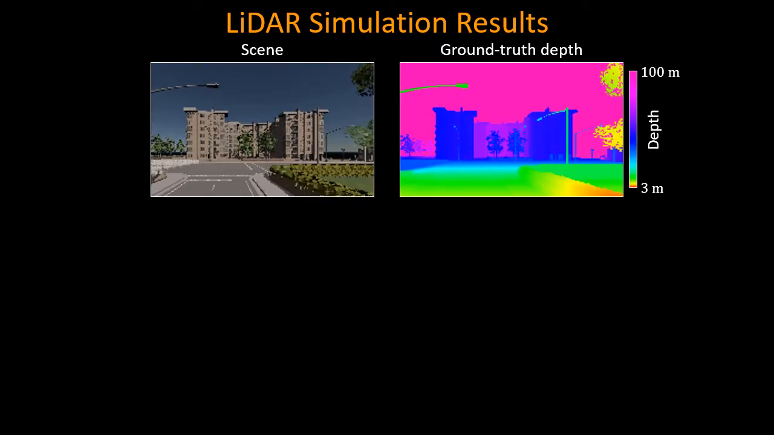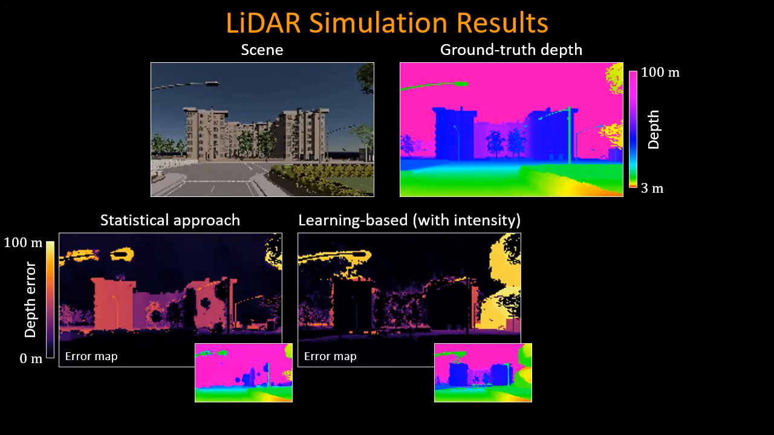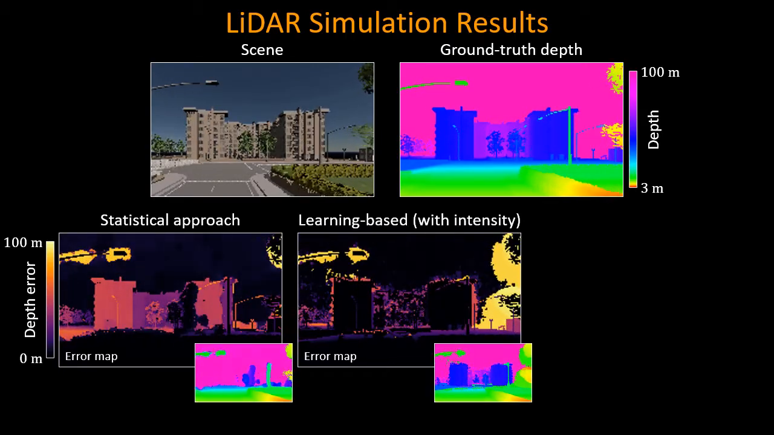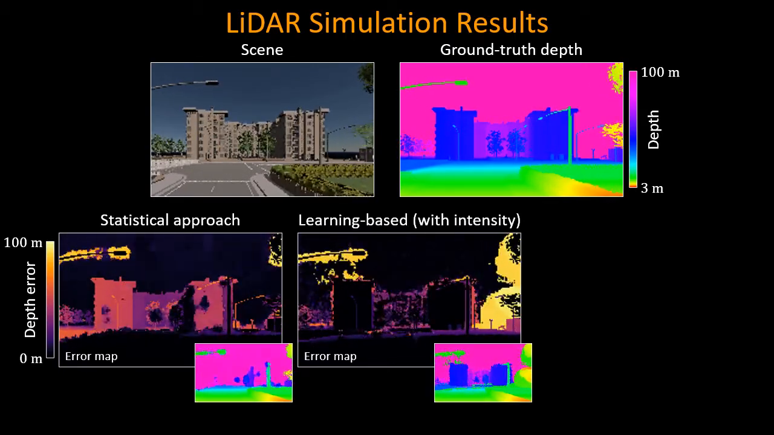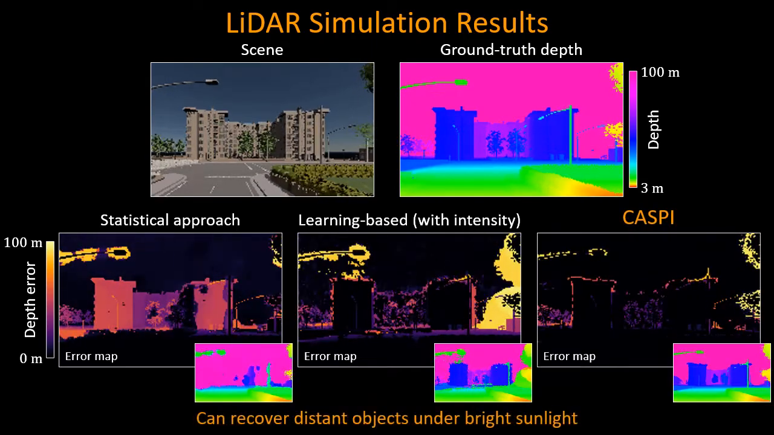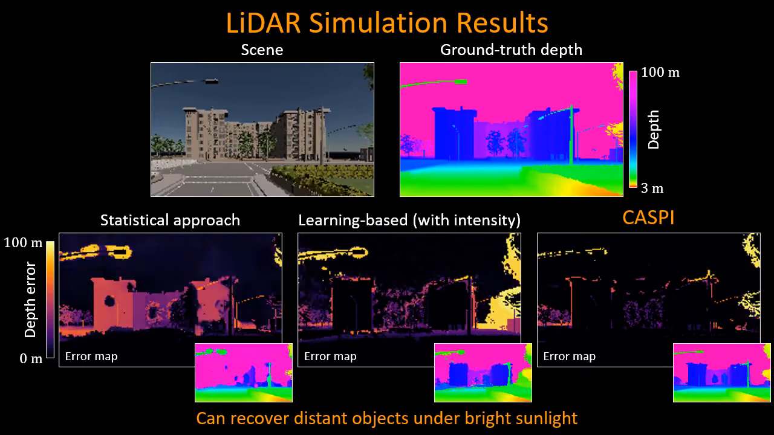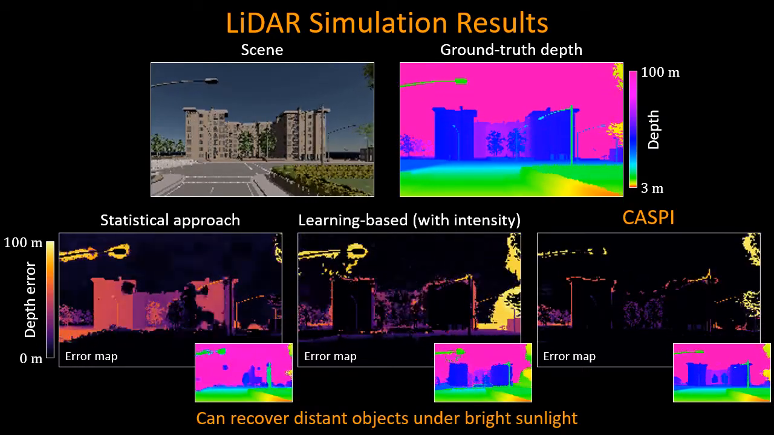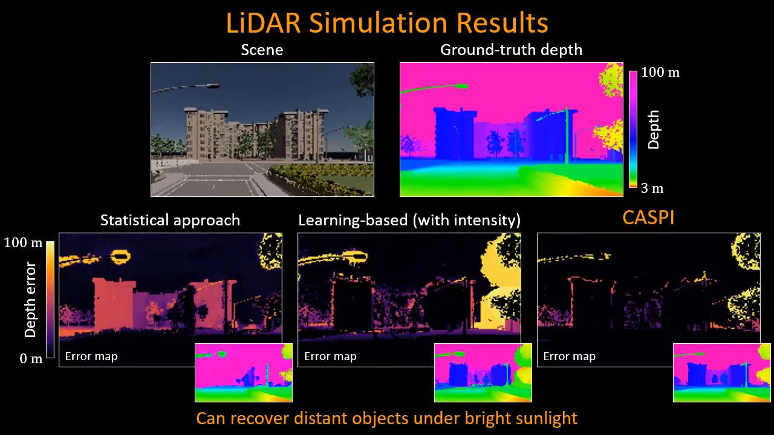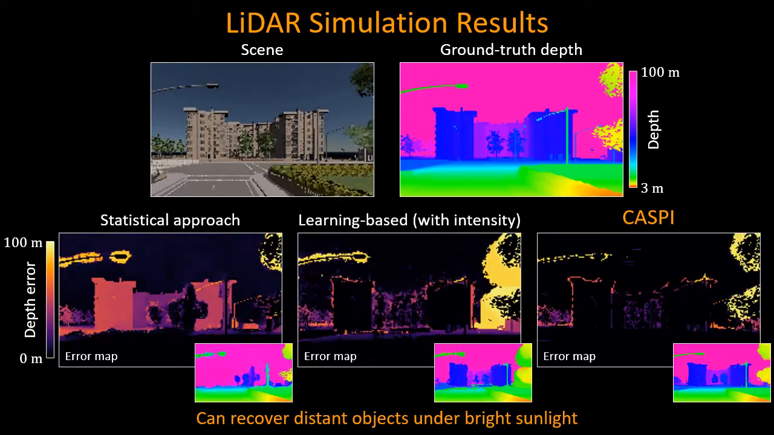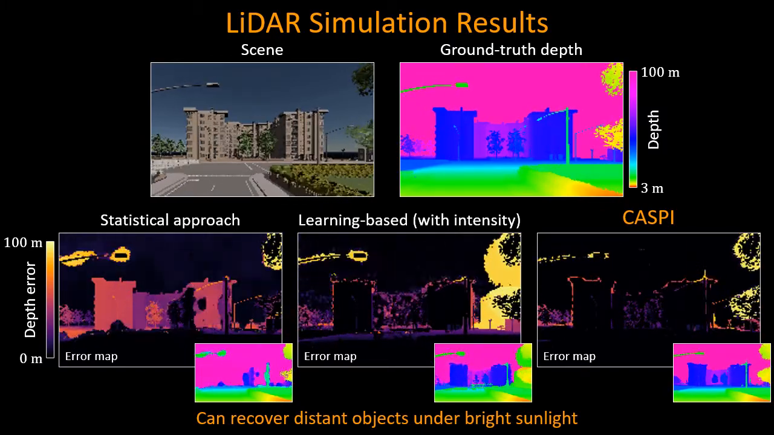Imagine a single photon LiDAR on a self-driving car. It must recover 3D object details at long distances even under bright sunlight. But this is an extremely challenging task due to the low number of signal photons and strong background light. CASPI enables depth recovery of distant objects even in these extreme illumination conditions where state-of-the-art approaches often fail. Observe the depth details captured on the building, which is almost 100 meters away.